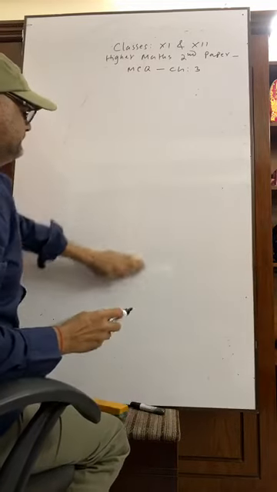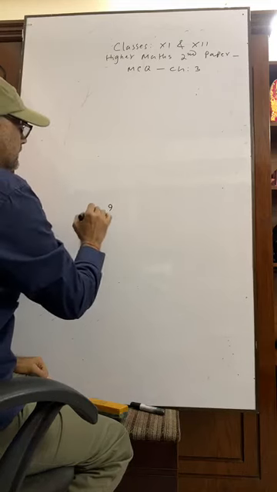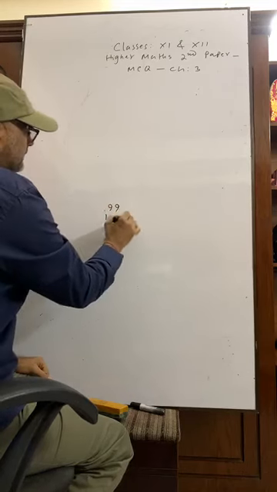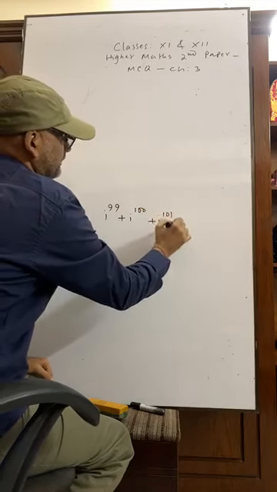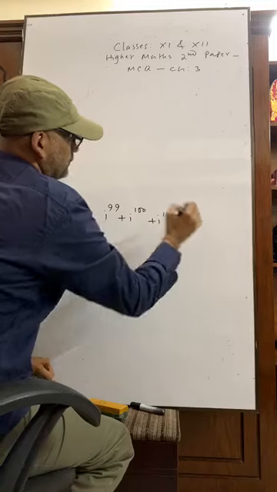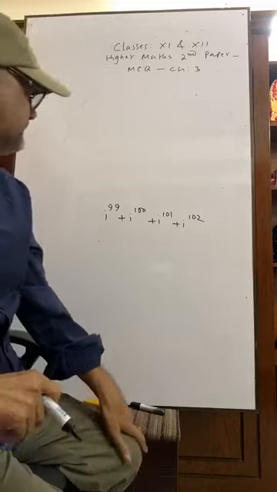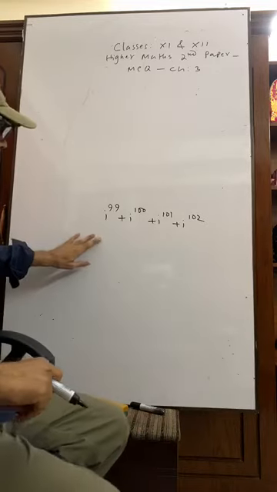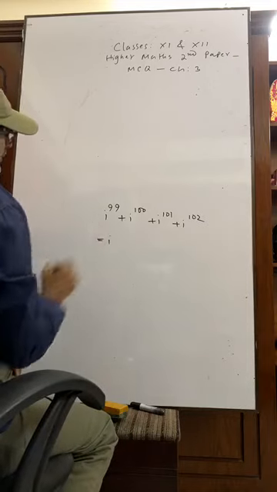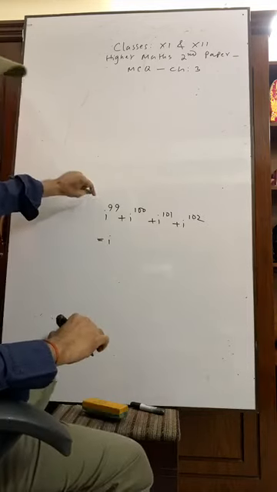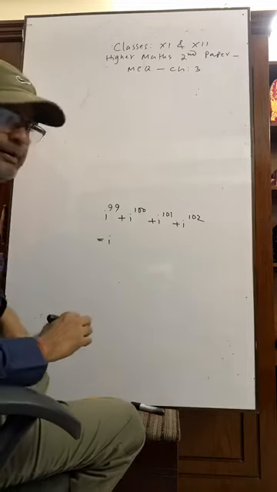Suppose i to the power 99, i to the power 100, i to the power 101, i to the power 102. What is the answer? If we divide by 4, 4 times 24 is 96, the remainder is 3.